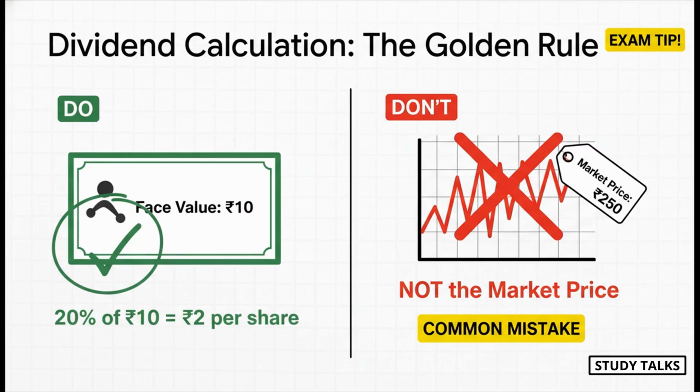Here is a classic exam trap, and I see students fall for it all the time. Dividend is always calculated on the face value or the nominal value of a share, not its market price. So if a share has a face value of 10 rupees, but it's trading on the stock market for 250 rupees, a 20% dividend is 20% of 10 rupees, which is just 2 rupees. Don't let that high market price fool you.